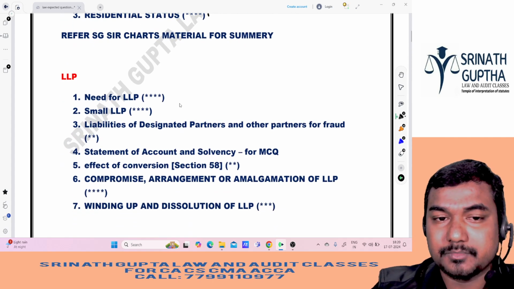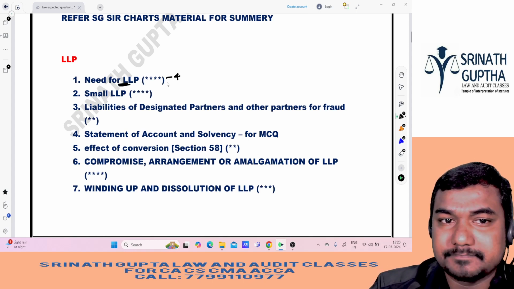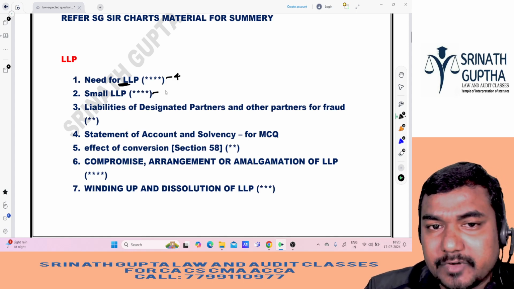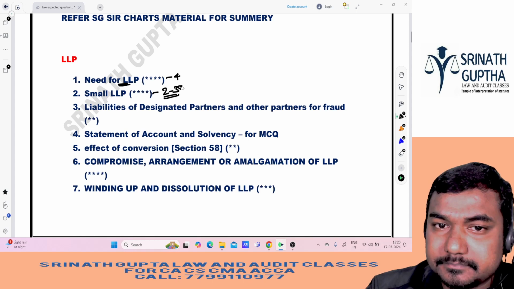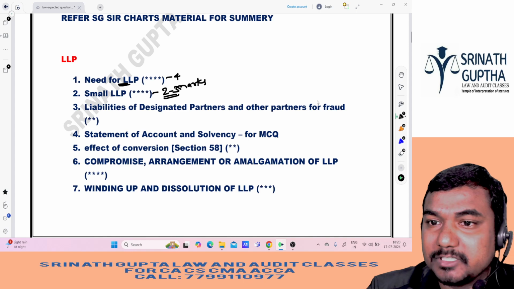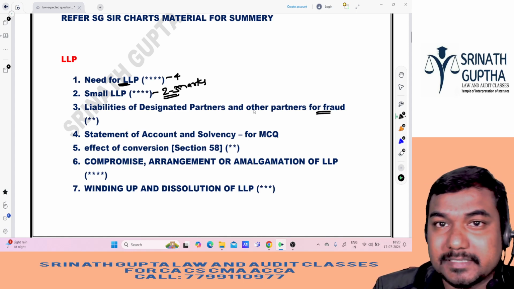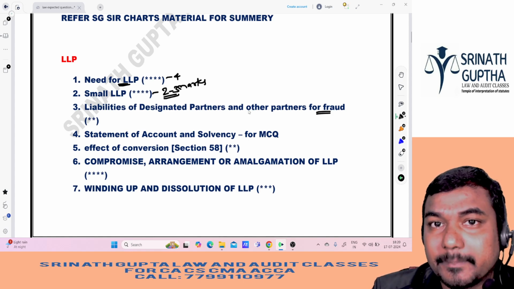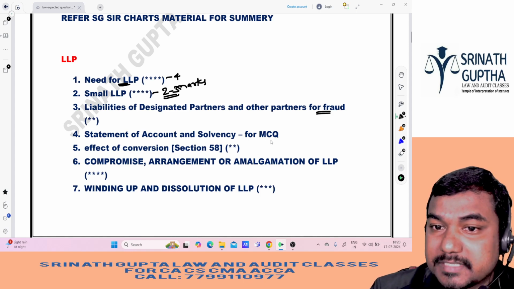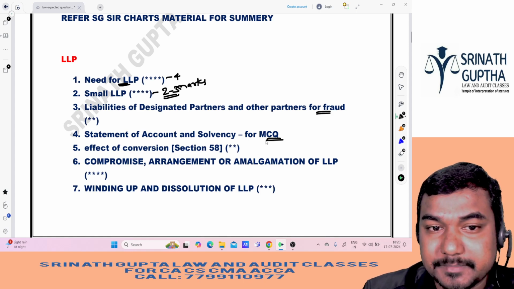And when it comes to LLP, the need for LLP he is asking for around 4 marks. And small LLP, since it is an amendment and a new concept, he may ask for 2 to 3 marks, important. And liabilities of designated partners and other partners for fraud, he can make a practical question on this concept, sir. That is, the designated partners' and other partners' liability in case of fraud made by any partner with a third party. And statement of solvency and statement of accounts, he may ask as an MCQ. The number of days within which we have to file it with the ROC, he may ask in MCQs.